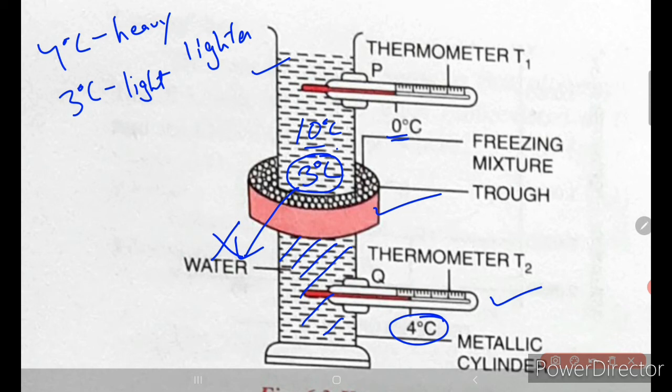Slowly it becomes 2 degrees Celsius, which is much lighter. Slowly it becomes 1 degree Celsius and starts cooling this particular portion of water also, right? Ultimately the whole water will reach 0 degrees Celsius and it becomes steady. If it cools further, then it starts freezing from here, right? So this was the explanation for the observations which you have just gone through. Let us go through its graph also.